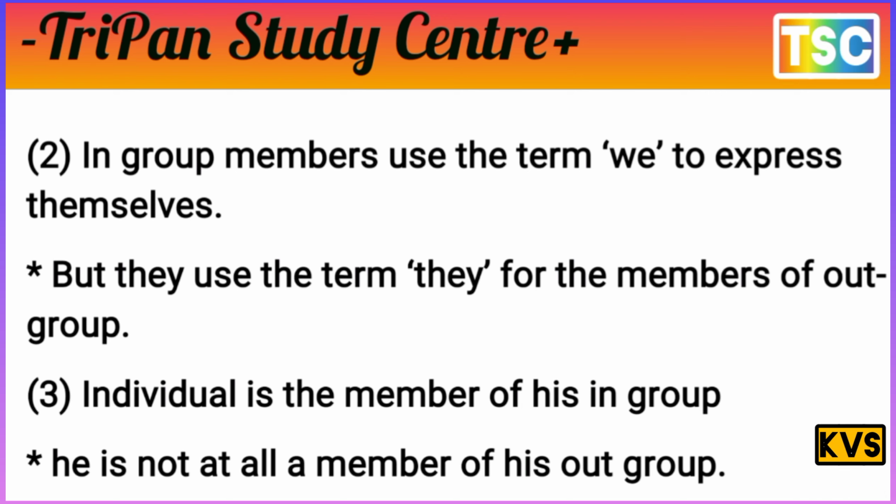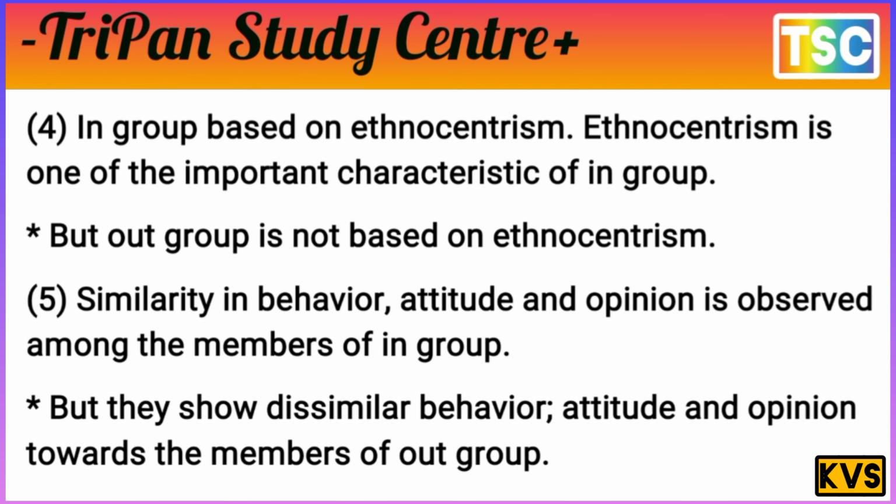And the third point here: an individual is a member of his in-group, but he is not at all a member of his out-group. That's important. The next point: the in-group is based on ethnocentrism.